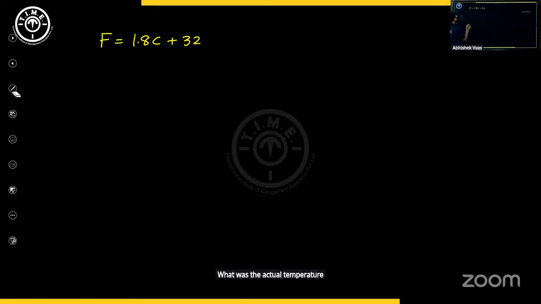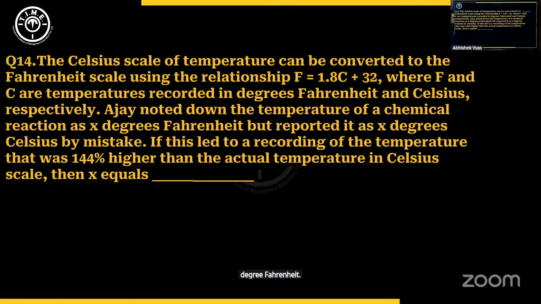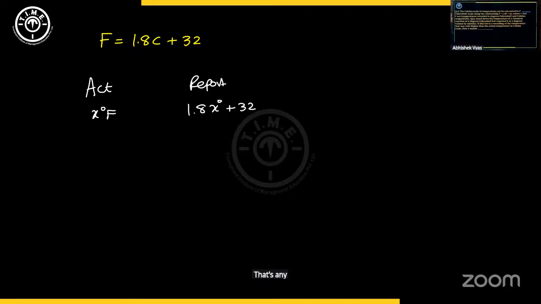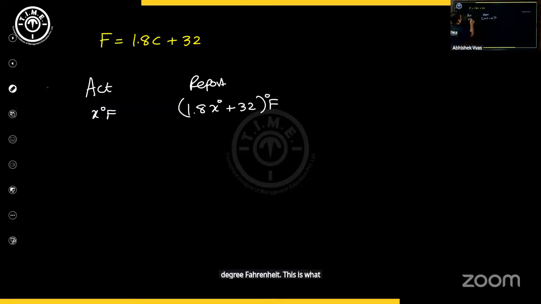actual temperature noted down? The actual was, let me write it this way, some X degree Fahrenheit, but reported it as X degree Celsius by mistake. So what did he report? X degree Celsius, that means how many degree Fahrenheit? Let's take everything in Fahrenheit. So if he reported X degree Celsius, then the value in Fahrenheit will be 1.8 into X plus 32. So this is what he actually noted.